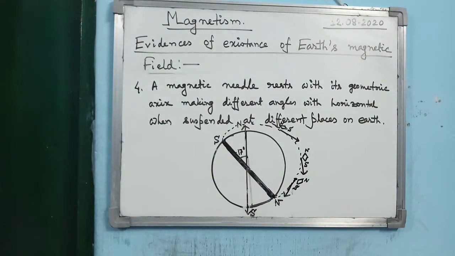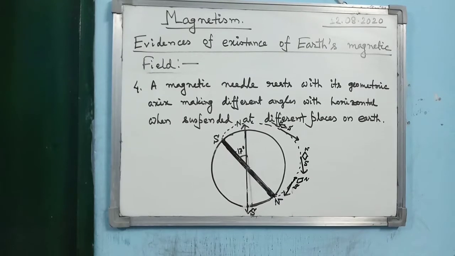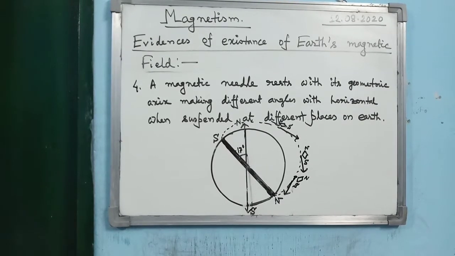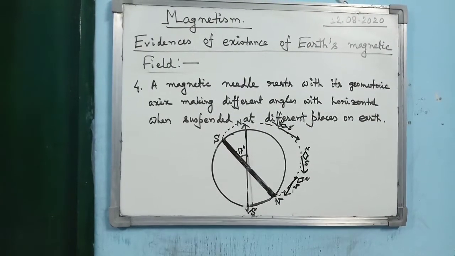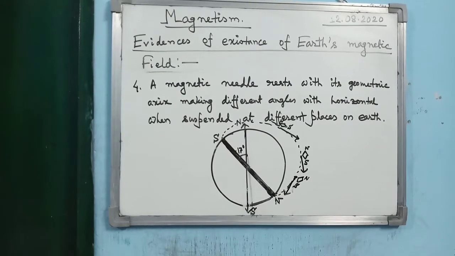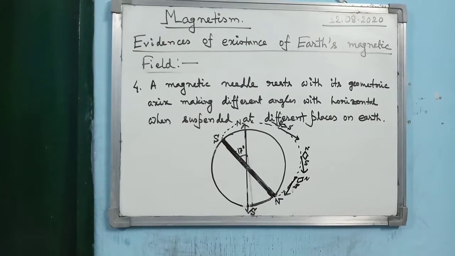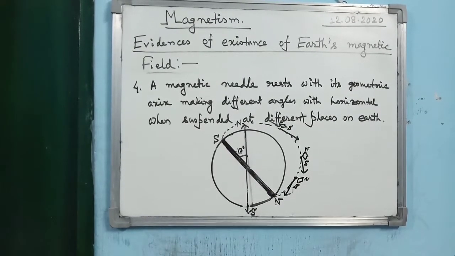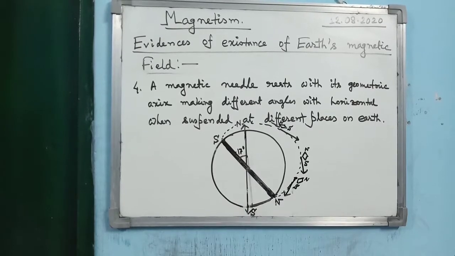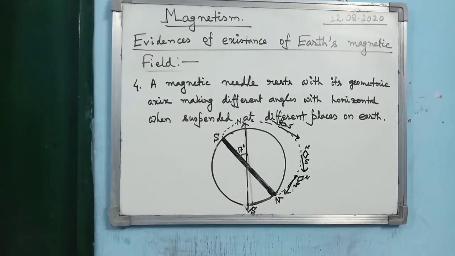So all the 4 points you must learn for the exam, that is, what are the evidences of existence of Earth's magnetic field. I repeat, learn all the 4 points. But I have drawn the diagram for clarification of the 4th point. That diagram which is clarifying the point you don't have to write during the time of exam. Now at present you can draw it in your study material copy just for your better understanding.